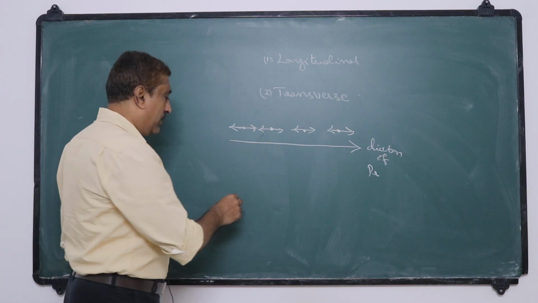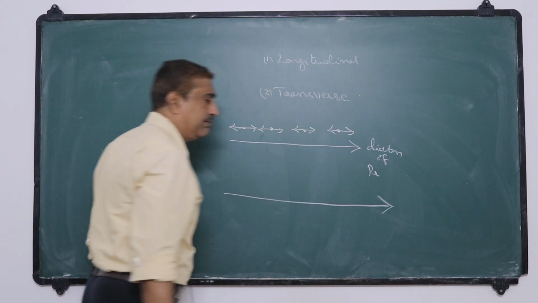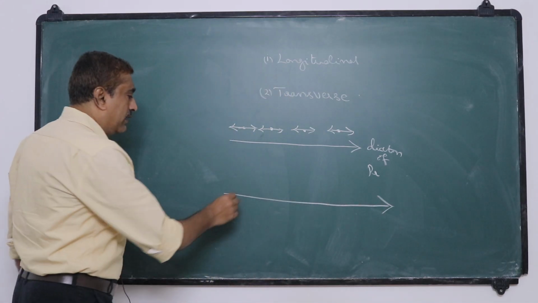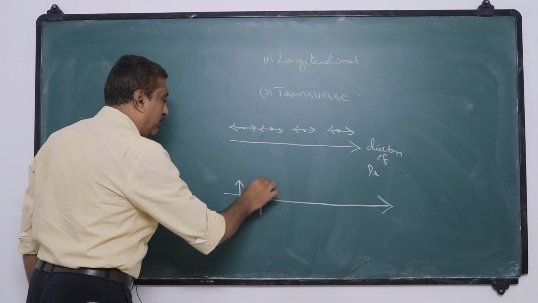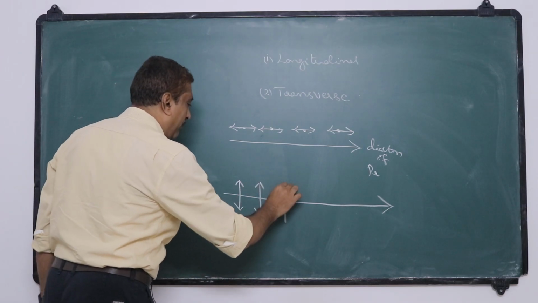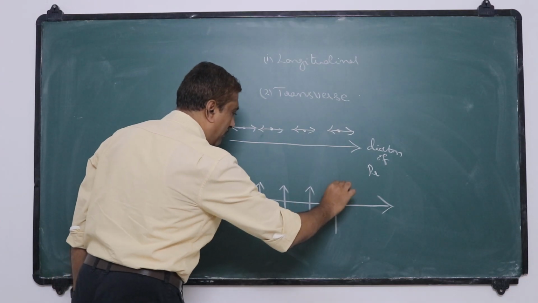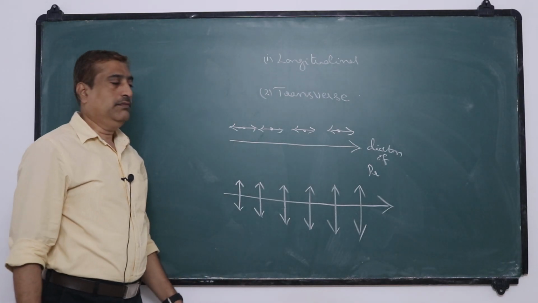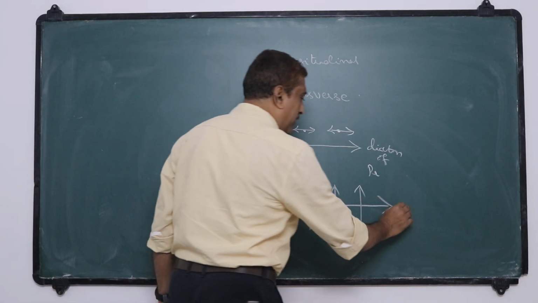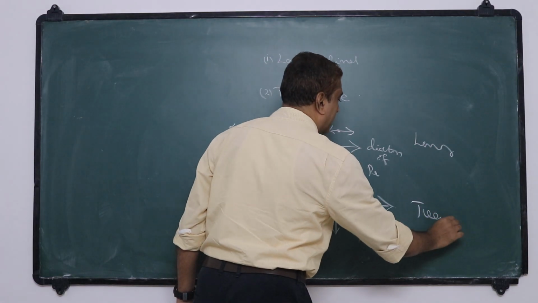But in a transverse wave, if this is the direction of propagation, then the particles of the medium vibrate perpendicular to the direction of propagation, like this. This is a longitudinal wave, and this is a transverse wave.